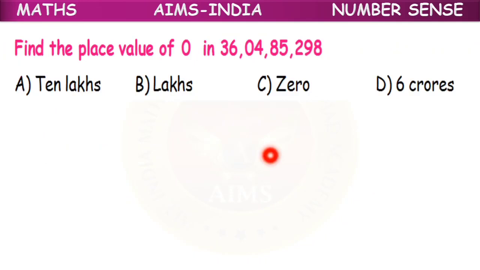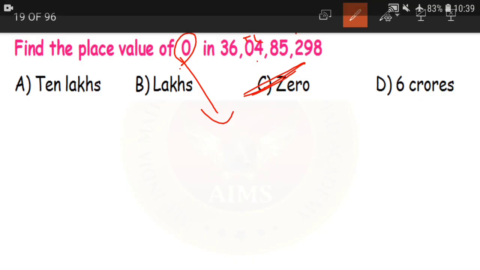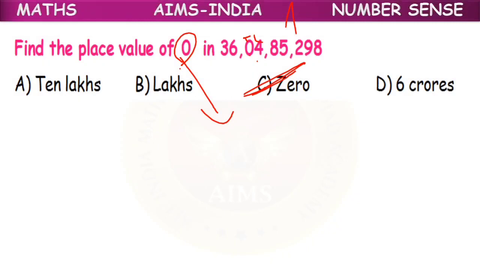Next. Find the place value of 0 in 36 crores 4 lakhs 85,298. If you remember children, here the 0 is in 10 lakhs place. Okay. So even though 0 is in 10 lakhs place, the place value of 0 will be 0 only. So the place value of 0, no matter in whatever place it is, it will always be equal to 0. Clear children? Yes, it will always be equal to 0 only. So option C, 0 is our correct answer.